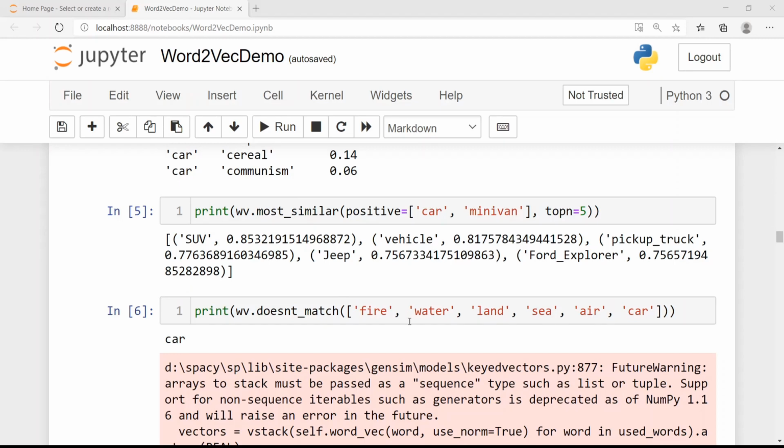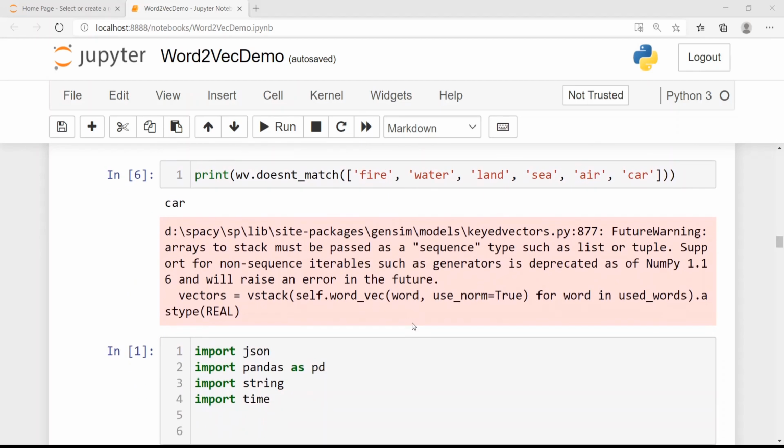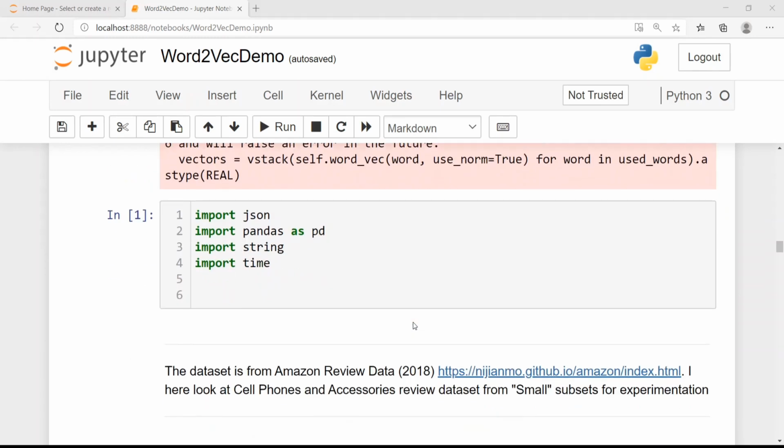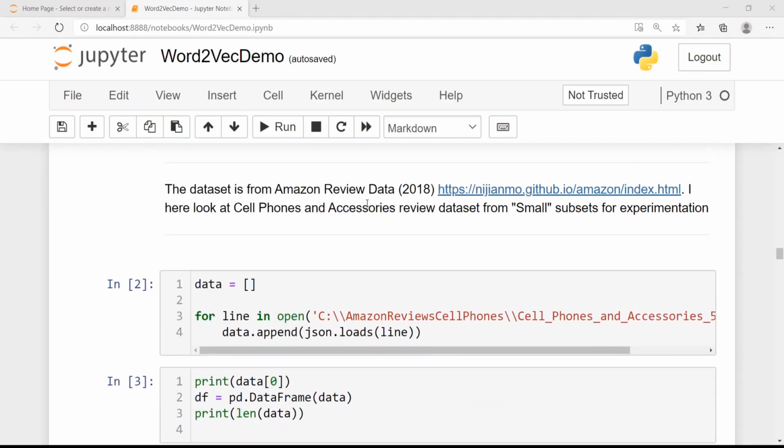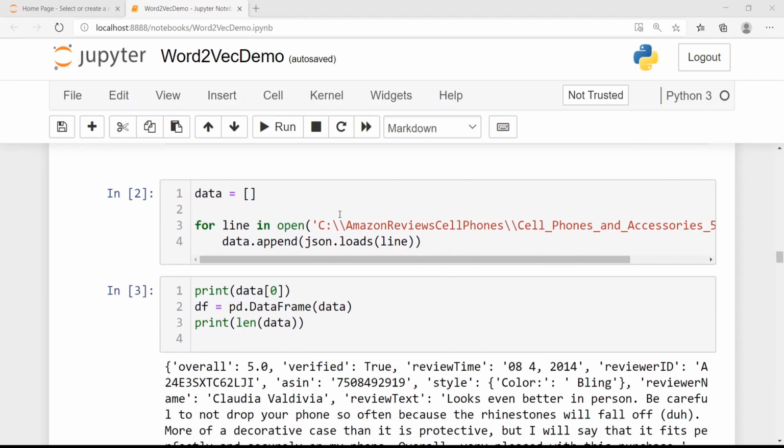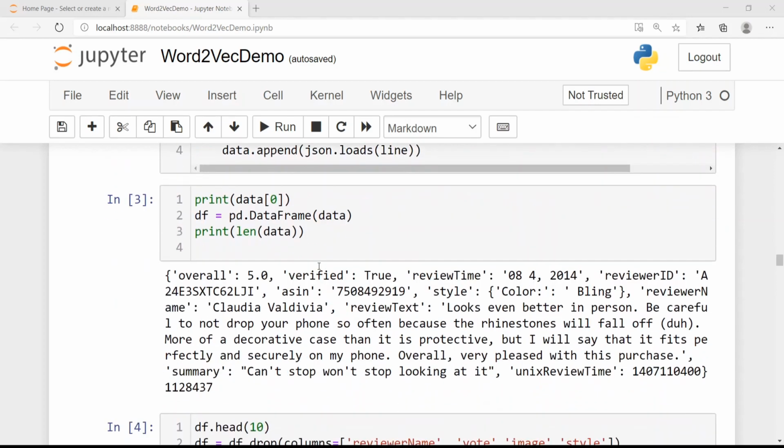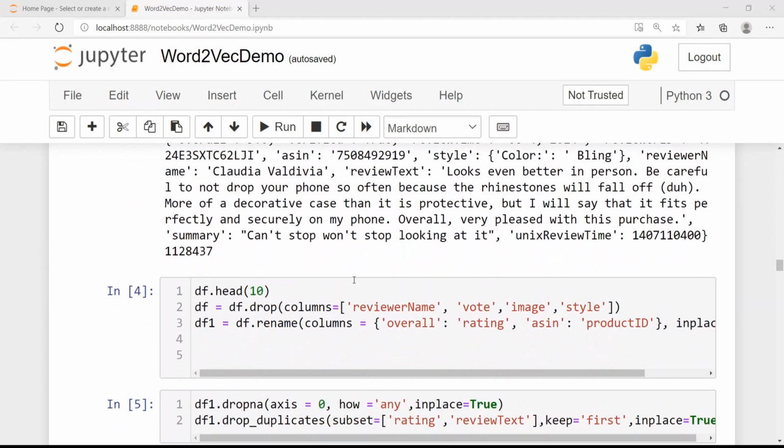So this is about the basic functionalities of word2vec in Gensim. Now let us look at how we can build our custom model. For this, I am using the Amazon review dataset. You can download this dataset from this particular link. I look at the cell phones and accessories review dataset from the small datasets for experimentation. I had downloaded the dataset and then I load it into a pandas data frame.